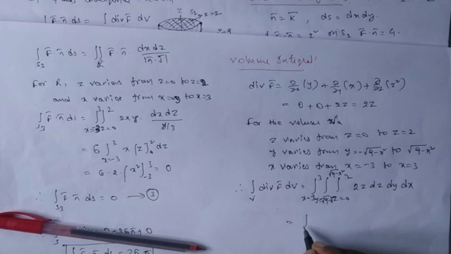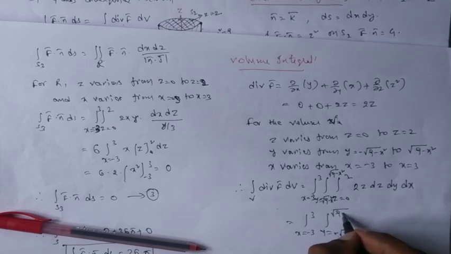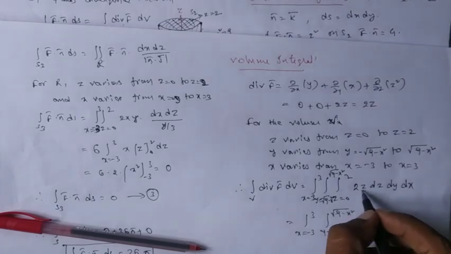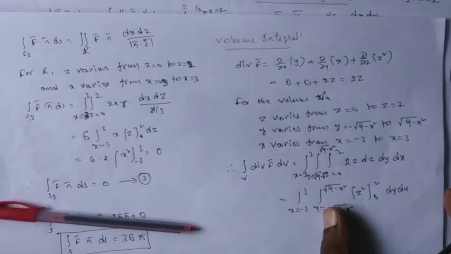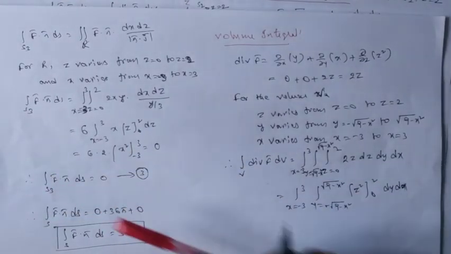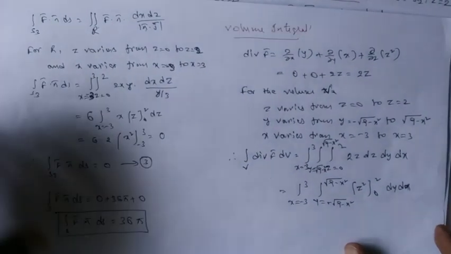After simplifying, x equal to minus 3 to plus 3, integral y from minus square root of 9 minus x square to plus square root of 9 minus x square. Integration with respect to z is z square for the limits 0 to 2, dy dx. And the remaining problem is very easy.